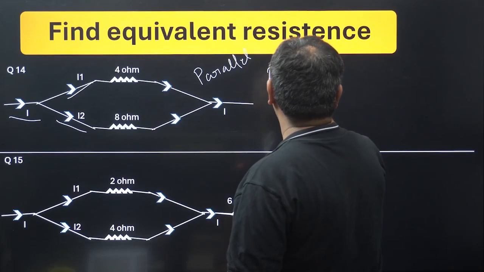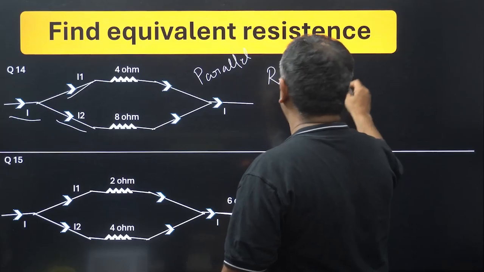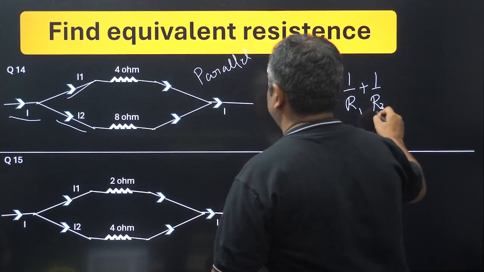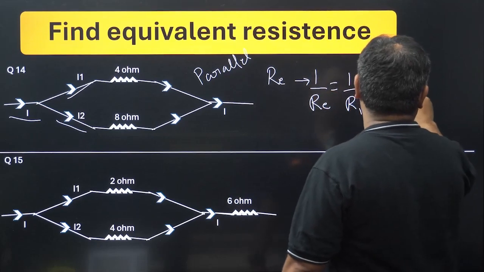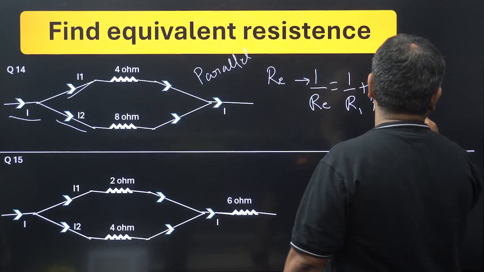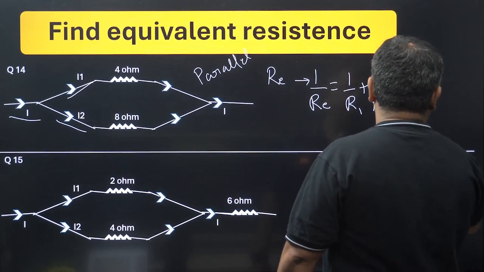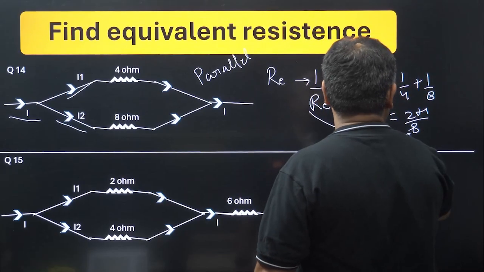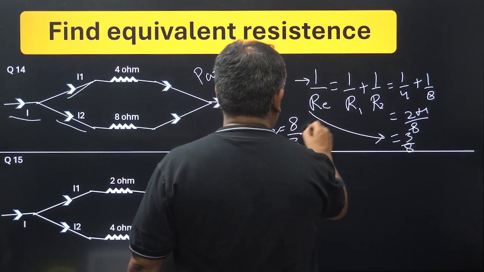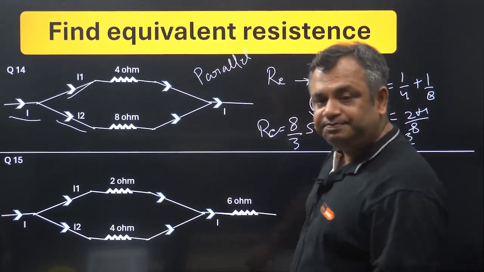Resistance equivalent कैसे निकालेंगे? How would we find out? 1 upon RE is equal to 1 upon R1 plus 1 upon R2, which is equal to 1 upon 4 plus 1 upon 8, which is equal to, 8 would be the LCM, 2 plus 1 upon 8, which is equal to 3 upon 8. Now this is 1 by RE. So RE would be 8 upon 3 ohms. Okay. Let's go to the second question.